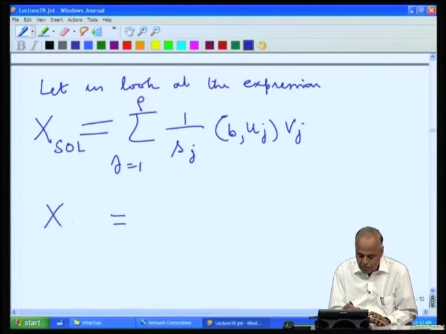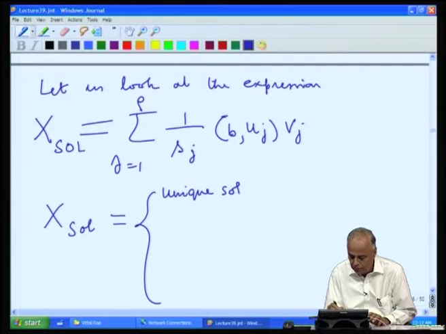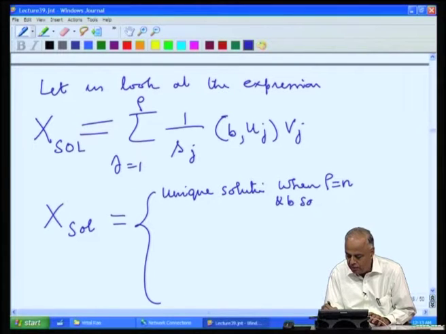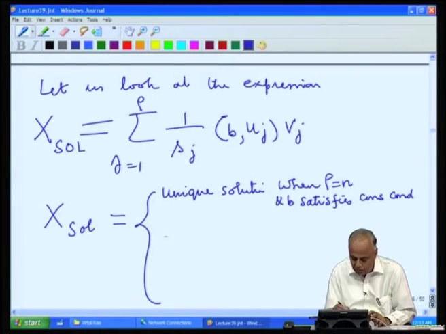Okay. X sol, I will again repeat, x sol is the unique solution when the uniqueness comes from rho equal to n and B satisfies the consistency condition. So, when B satisfies the consistency condition and rho equal to n, this x sol will be the unique solution.